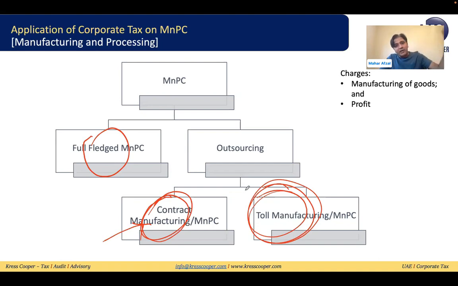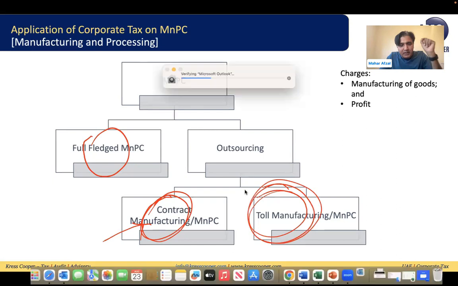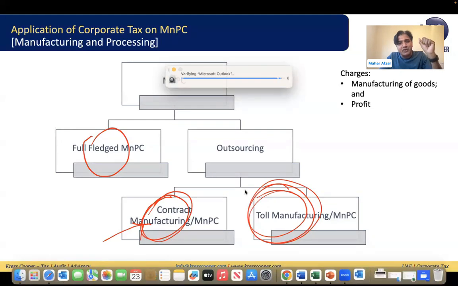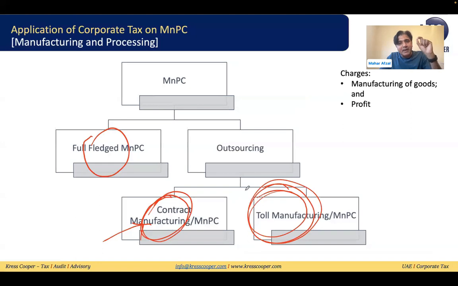So we can say manufacturing and processing can be categorized into three categories. It can be full-fledged manufacturing: we are winning the contract, buying and sourcing the material, applying labor and overheads, manufacturing the products and giving them to the end user. The second possibility is that one party wins the contract, and after winning it, that party is outsourcing the manufacturing.